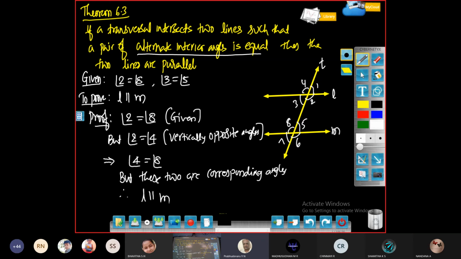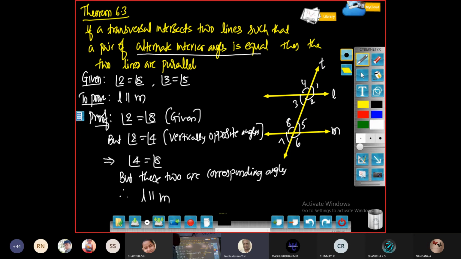That we discussed in the previous axiom. Axiom 6.3 says that if the lines are parallel, then the corresponding angles are equal. Axiom 6.4 says that if the corresponding angles are equal, then the lines must be parallel. So here corresponding angles are equal, therefore the lines L and M must be parallel.